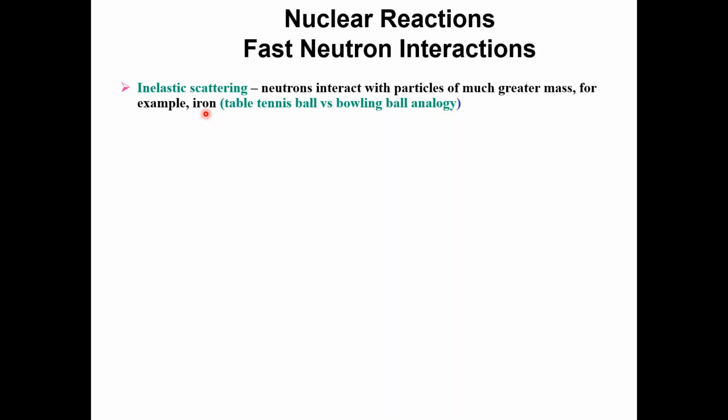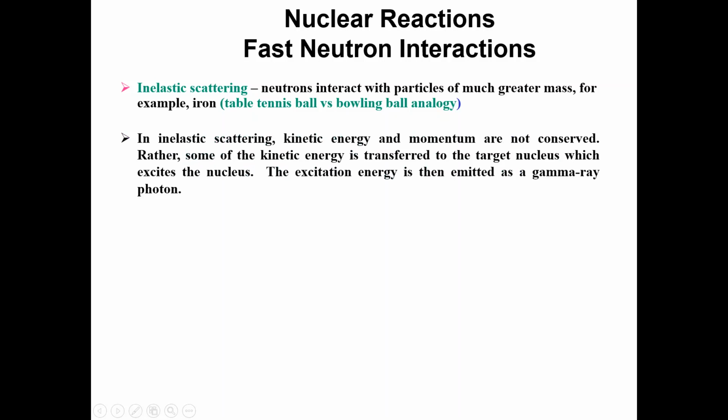When fast neutrons interact with these greater mass particles, inelastic scattering occurs. The analogy is a tennis ball versus a bowling ball. You know the size of the tennis ball and the size of the bowling ball. As a result of these interactions, we have inelastic scattering.